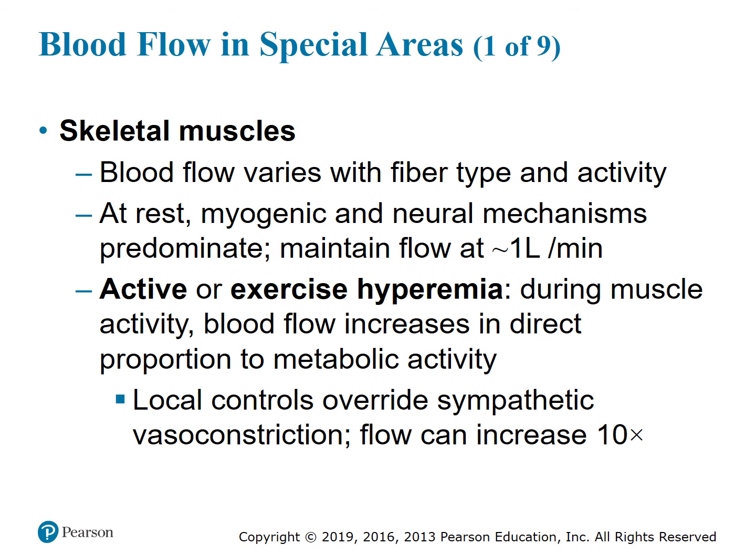Flow in special areas. Let's look at the level of the skeletal muscle. Blood flow varies with fiber type and activity. At rest, myogenic and neural mechanisms predominate and maintain the flow at approximately 1 liter per minute. Active or exercise hyperemia: during muscle activity, blood flow increases in direct proportion to metabolic activity, and local controls override the sympathetic vasoconstriction, and flow can increase tenfold.